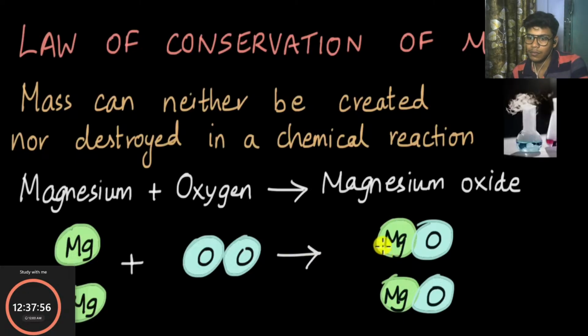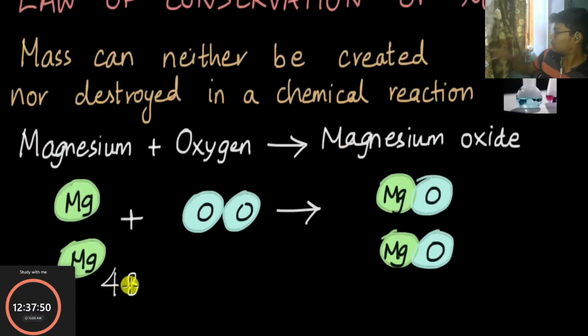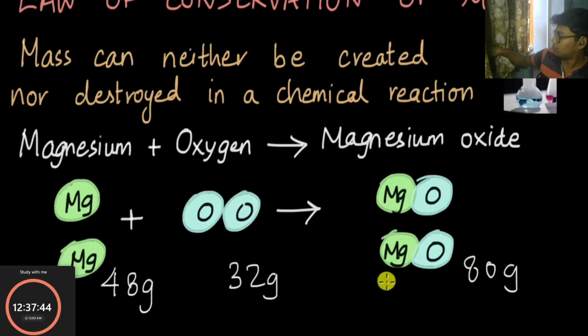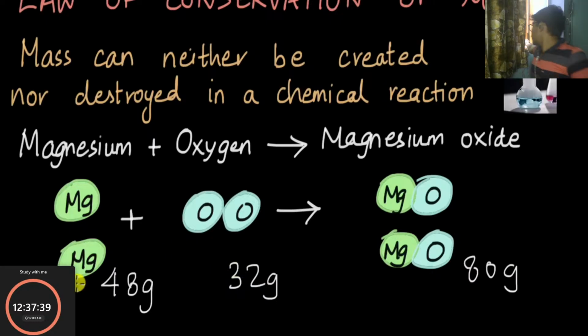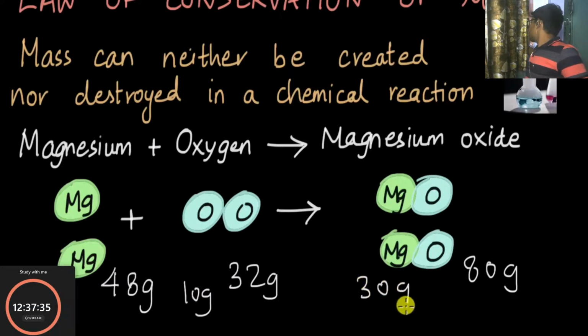We can extend this to say that no mass is created or destroyed. So if we say 48 grams of magnesium and 32 grams of oxygen, then we will get 80 grams of magnesium oxide. Or if we take, let's say, 20 grams of magnesium and 10 grams of oxygen, then we will get 30 grams of magnesium oxide. No mass is created or destroyed in a chemical reaction.